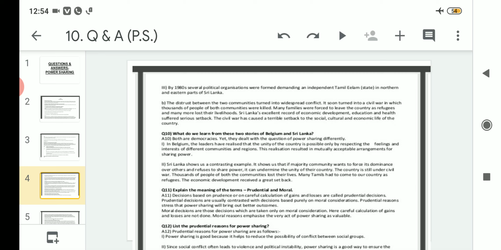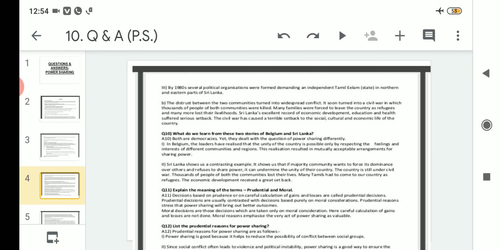Apart from that, before this civil war, everything was excellent in terms of economic development, education and health. These three things were very excellent, because economically they were very developed before the civil war. The education and healthcare facilities were also good, but due to this civil war, whatever the excellent record was regarding economic development, education and health, suffered a serious setback. So the civil war has caused a terrible setback to the social, cultural and economic life of the country.